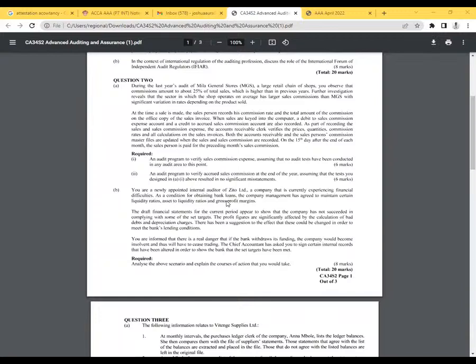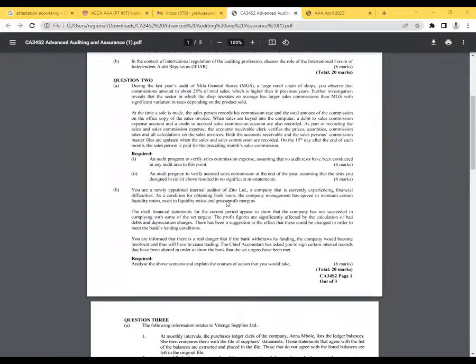You are informed that there is a real danger that if the bank withdraws its funding, the company would become insolvent and thus will have to cease trading. The chief accountant has asked you to sign certain internal records that have been altered in order to show the bank that the set targets have been met.